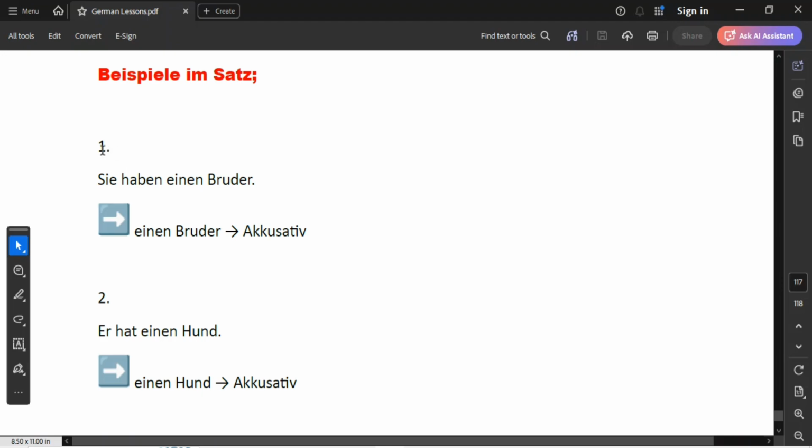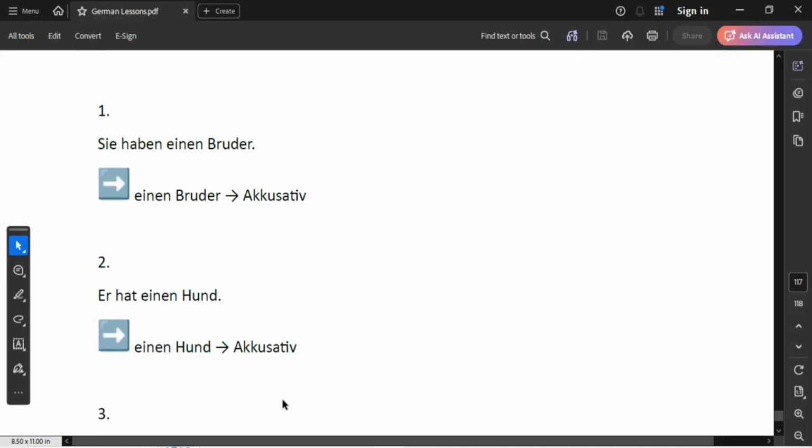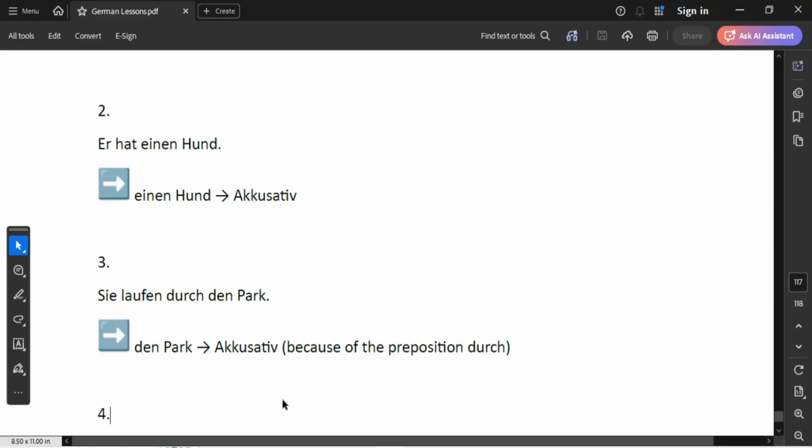Having looked at that, I want us to go ahead and look at Beispiele im Satz. Beispiel Nummer 1. Sie haben einen Bruder. So, einen Bruder is our accusative. Remember, sie is our nominative. Beispiel Nummer 2. Er hat einen Hund. Er is our subject, that is our nominative. And einen Hund is our accusative because it is our accusative object.